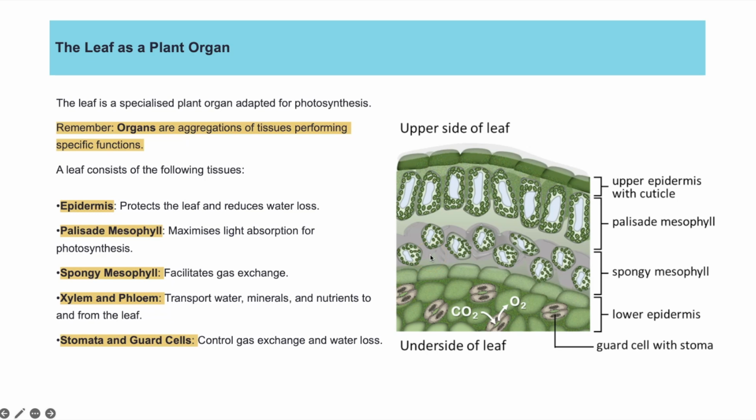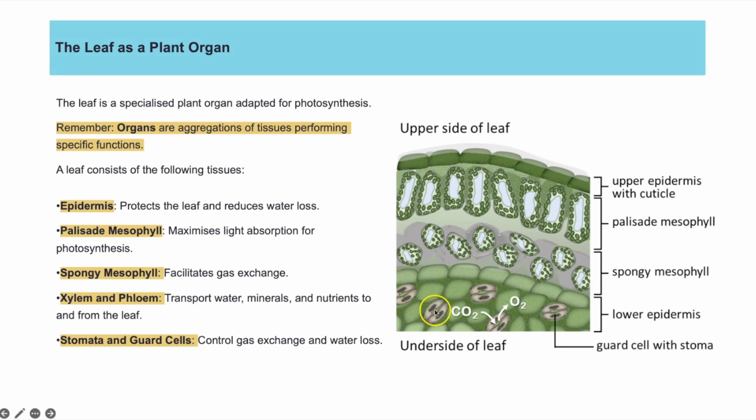So it helps with gas exchange in the leaf. The xylem and phloem, which we can't actually see in this image: the xylem transports water and minerals, and the phloem transports the sugars. Stomata and guard cells we can see better here, because it's the guard cells that are controlling whether the stomata is open or closed, and the stomata are the holes.